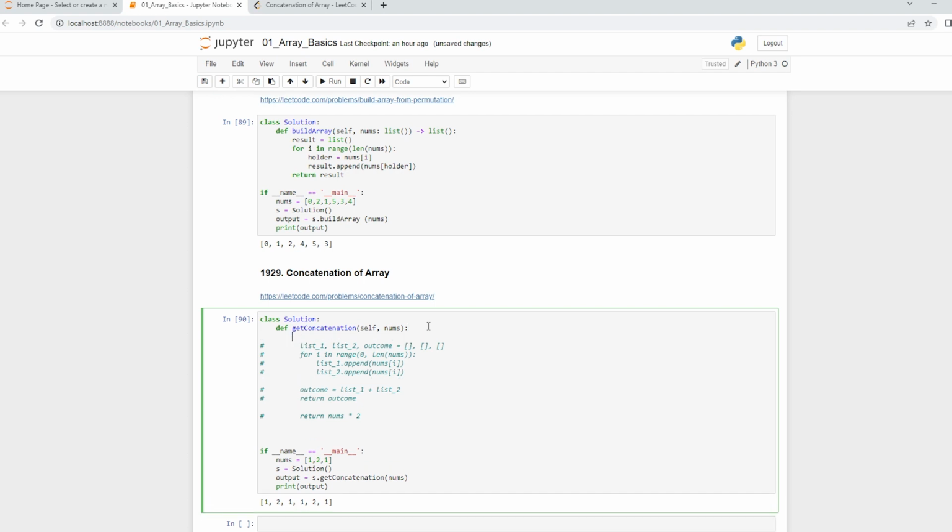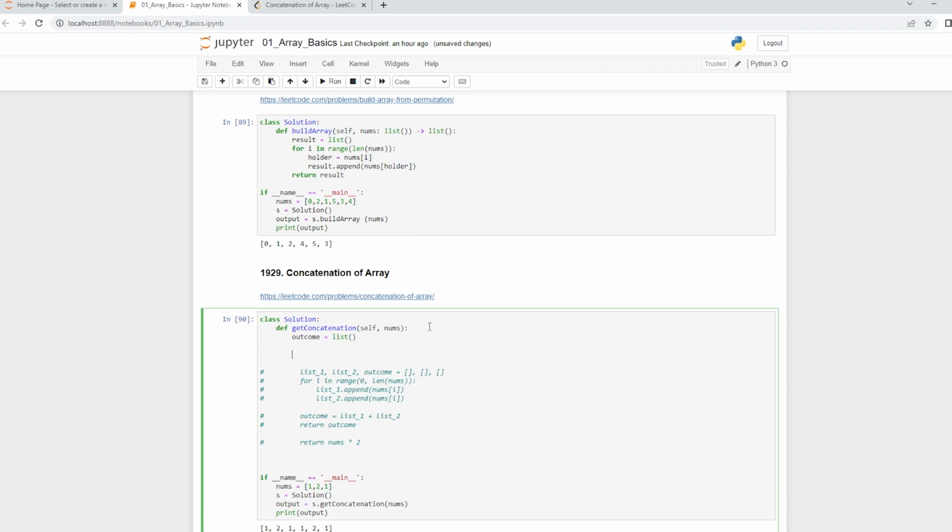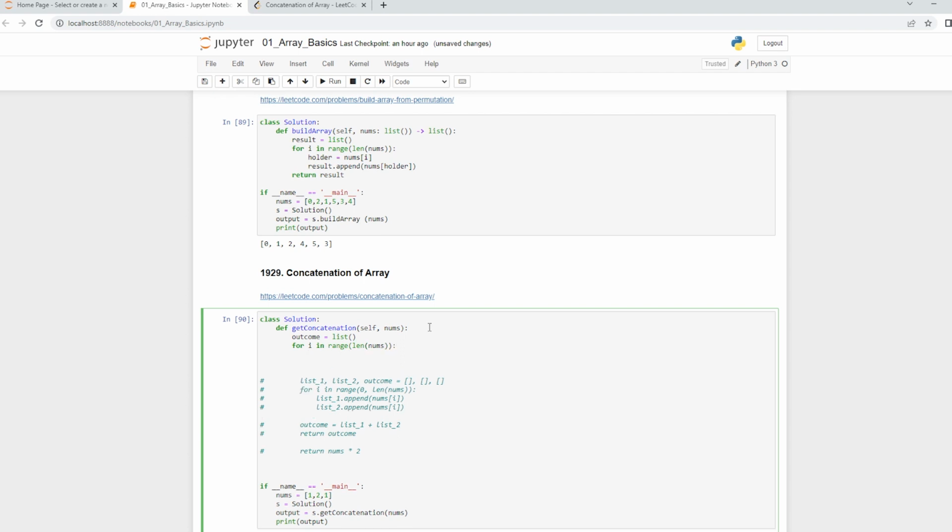For this, we will work with a new function. I'll make an outcome list. Making 3 declarations is not a practical way of solving any question like this. Just understand this. I'll say for i in the range of length of nums, and I'll say outcome dot append nums, every element of the nums.